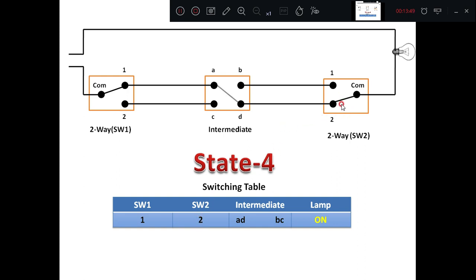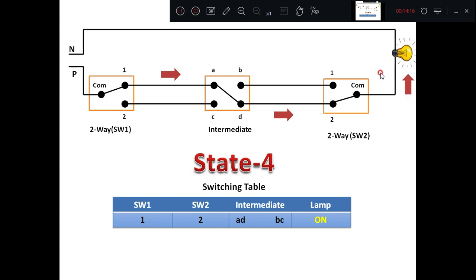You can see here 2. Then AD. AD is connected here. Then even though you are giving the supply here, the bulb will glow, because you can see the supply is given, the current will take the path here and pass through this, and you can see the current direction, then the lamp will glow.